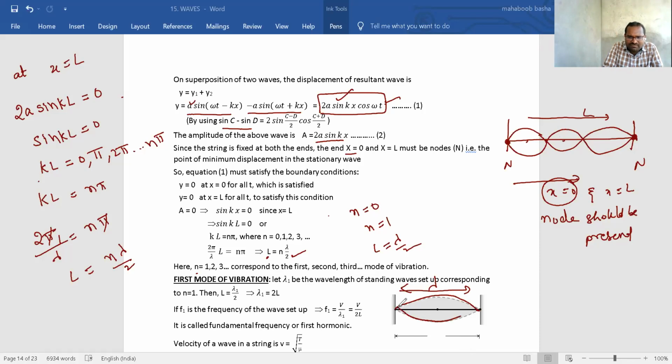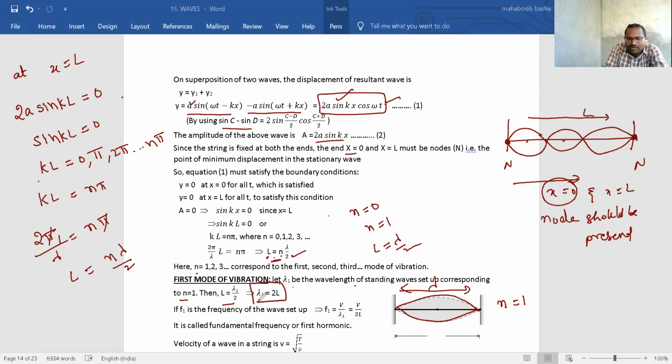How many segments are formed? One segment has formed, means n is equal to 1, Nana. How many loops are formed? One loop has formed, means n value should be equal to 1. Are you getting? Now for n is equal to 1, the wavelength corresponding to that will be called lambda 1. Let lambda 1 be the wavelength of the first standing wave setup. Then n is equal to 1, then L value what, Nana? Lambda by 2. Substitute in this. Then lambda 1 is what?